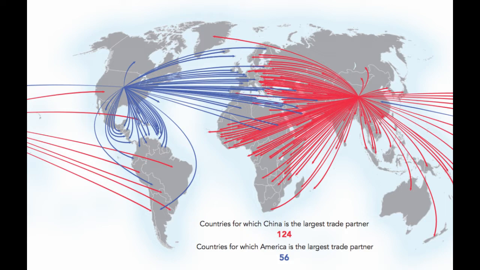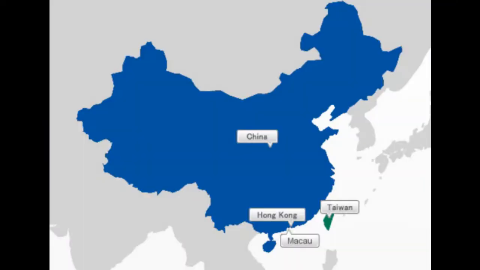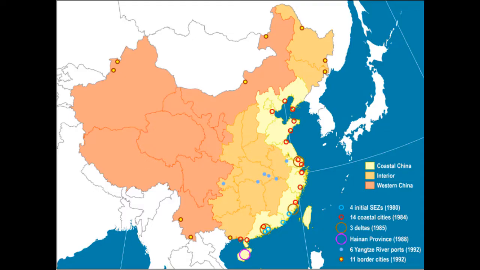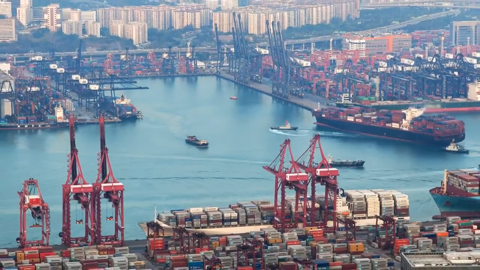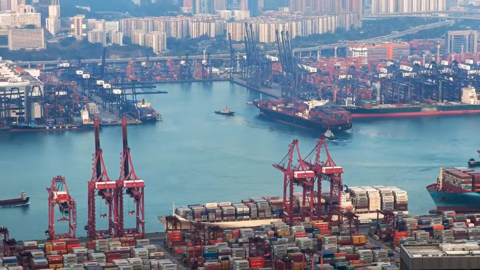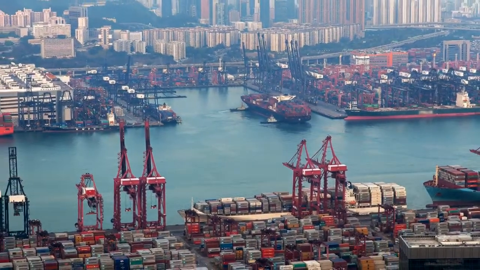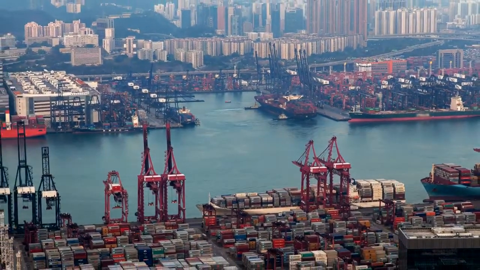The first 4 of these economic zones were selected due to their close proximities to Macau, Hong Kong, and Taiwan, making them geographically close to foreign capital. These 4 economic zones proved to be successful in just a few short years, and the number of special economic zones expanded along the Chinese coast and inland along the navigable Yangtze River. Each of these zones generated infrastructure projects to develop modern ports in each zone to support their export-driven economics.